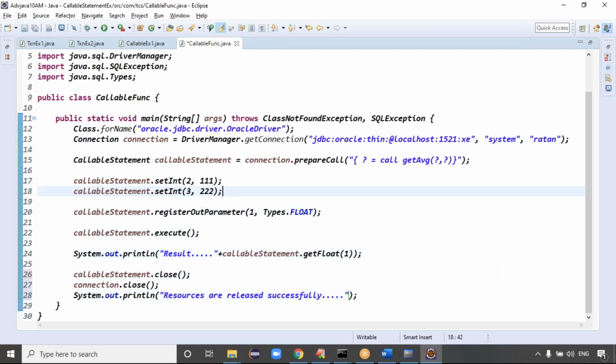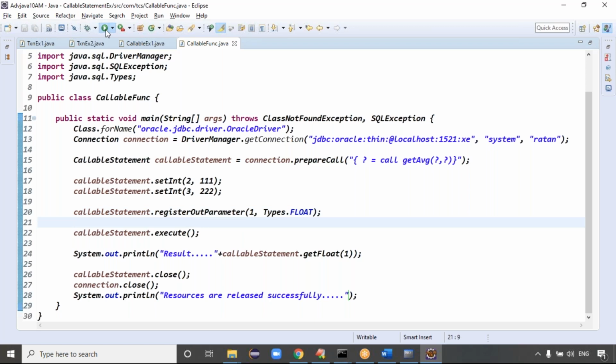Just calling the function, the syntax is clear, right? Question mark, call get average, which is the function, expects two inputs. Once we call the function, on the left-hand side we have to hold the return value. We set the two inputs and register the output parameter 1 comma Types dot float, then execute the query. That's all, guys.